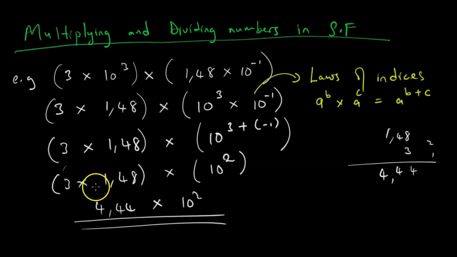But sometimes this number can come out in a way that does not satisfy the demands of a. You also have to express that particular number in standard form, then you merge it with times 10 squared. You merge them using the laws of indices. So for multiplication, that is the law that works.